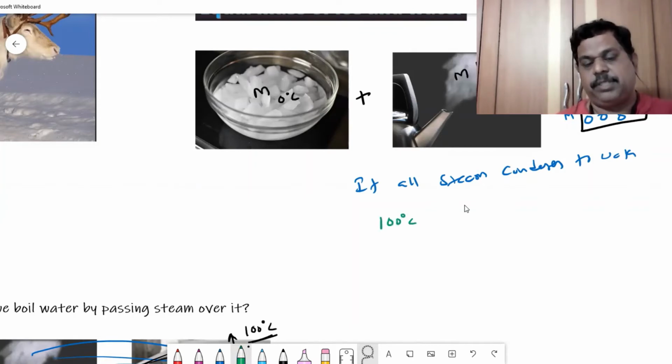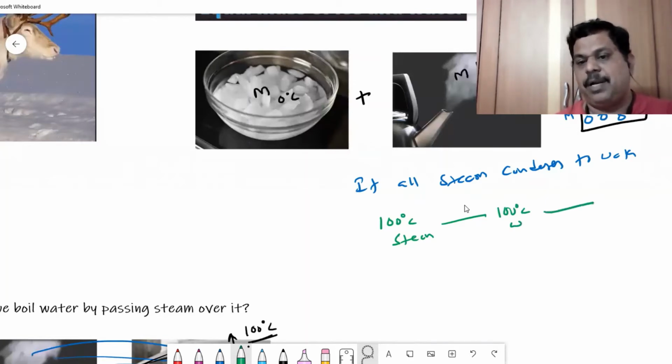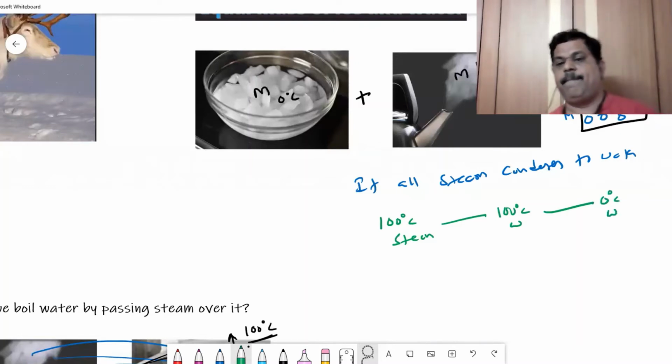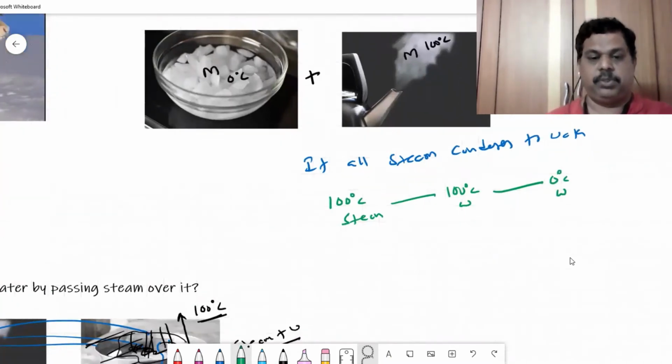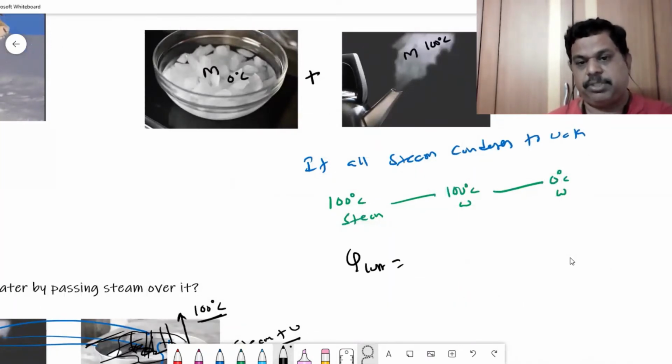So, steam at 100 degrees centigrade first becomes water at 100 degrees centigrade. And because of this ice, this water at 100 degrees centigrade becomes water at 0 degrees centigrade. That means all the steam condensed to water at 0 because of ice, and further freezing is not possible. I said by adding ice, you cannot freeze water. So therefore, Q lost is equal to change of state.